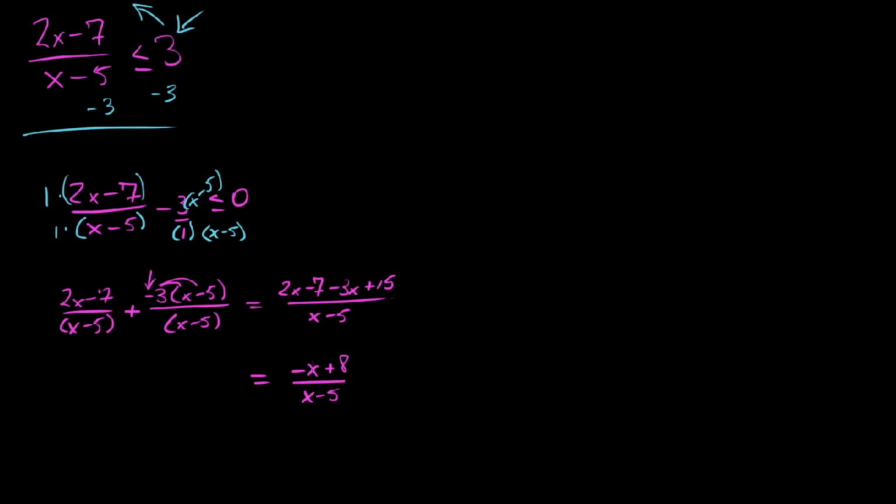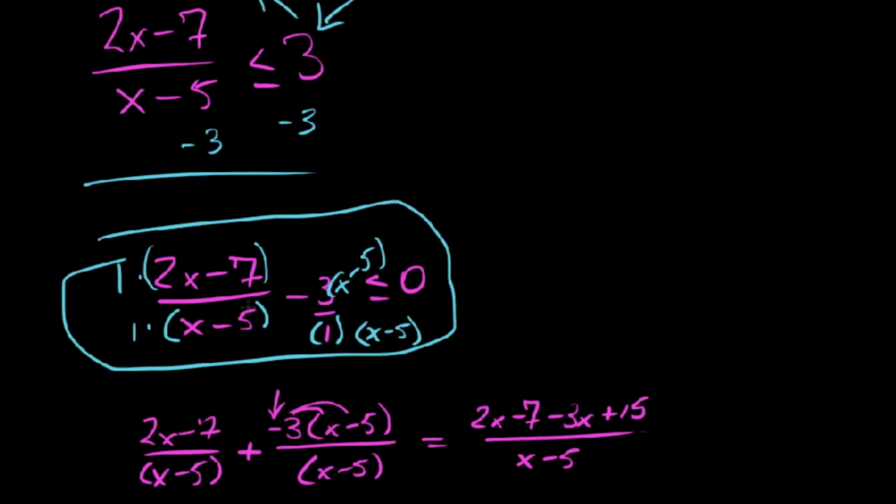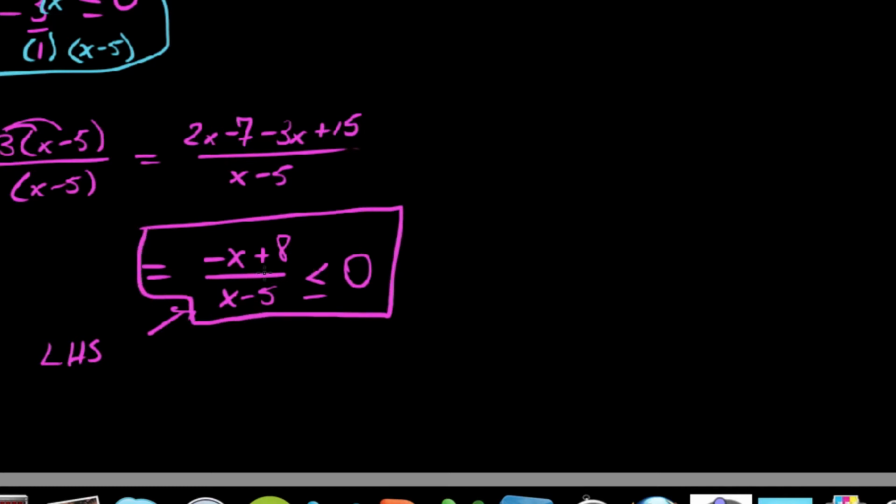Keep in mind, this was just the expression on the left-hand side of our original inequality. We were saying all of this stuff on the left was less than or equal to 0, so I'm going to put that less than or equal to 0 back in here. We'd like to find the x values that would cause this to be true. We can interpret this thing on the left as some rational function, f of x.